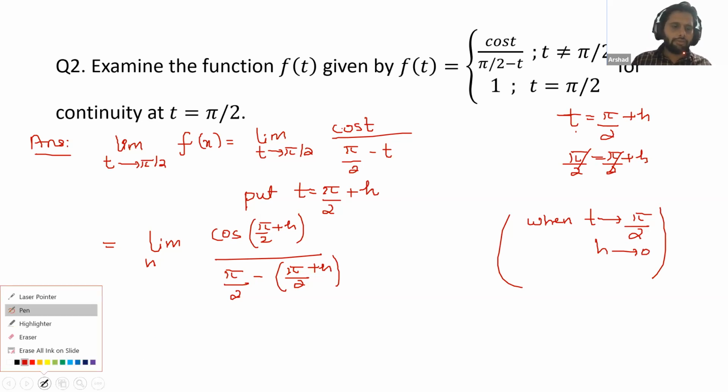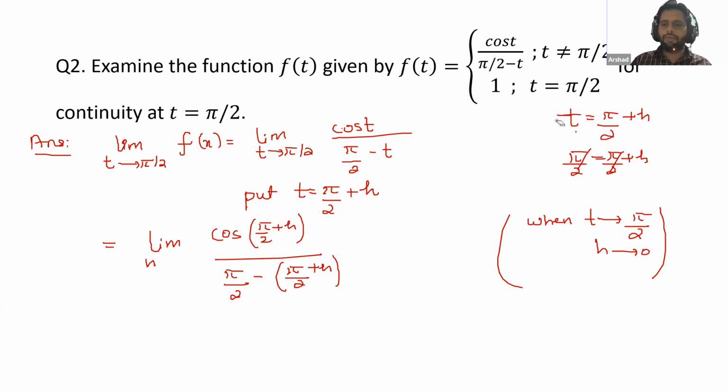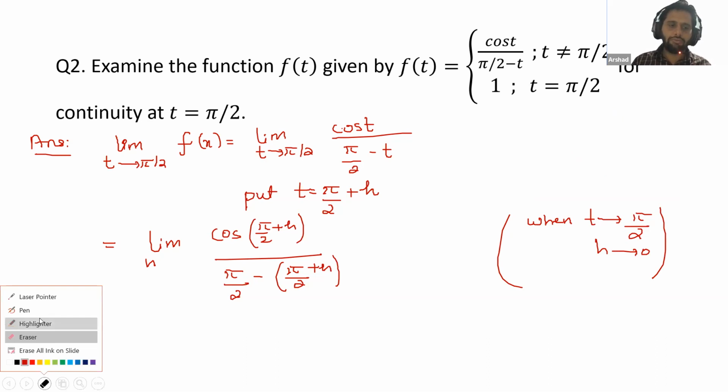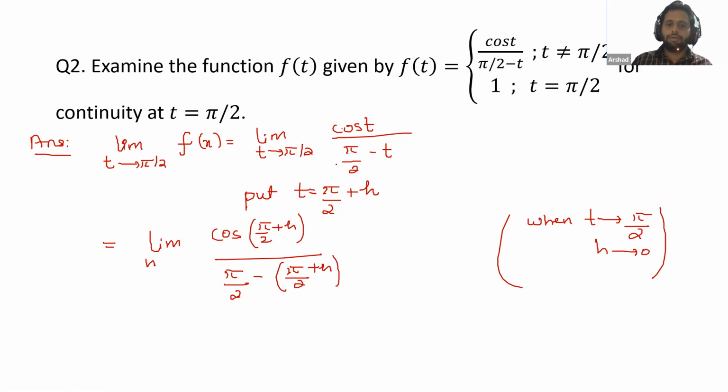Okay. So here we have put pi/2 plus h in place of t. Now you need to put h tends to 0. Please check this: if t is approaching some value, h is approaching what? Now here we get h tends to 0. Now, Nabil Ahmed, can you tell me what is cos pi/2 plus h?